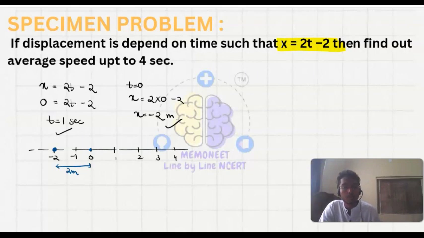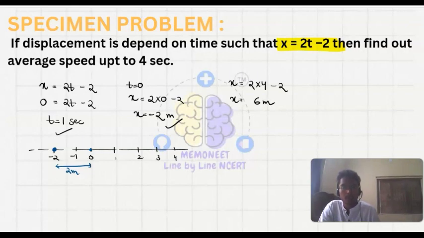Then from t equals 1 second to t equals 4 second, how much distance has it covered? For the 4th second, x is equal to 2 into 4 minus 2, that is 8 minus 2, which is 6 meter.